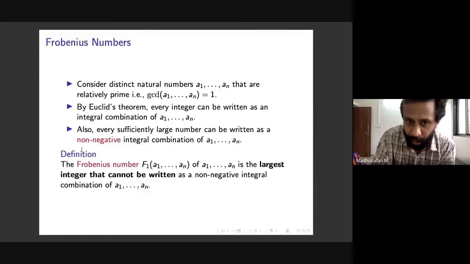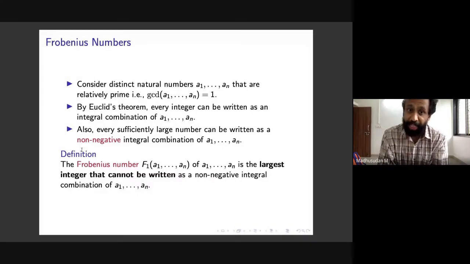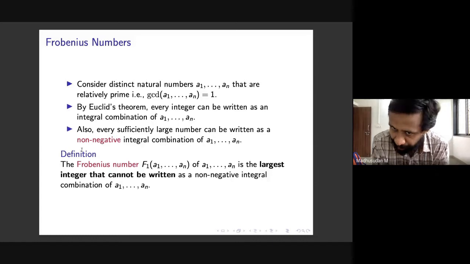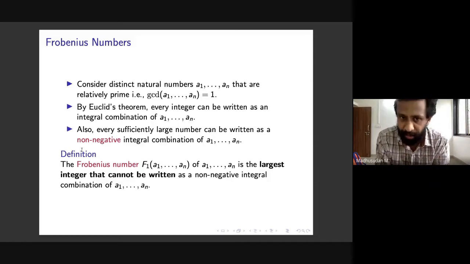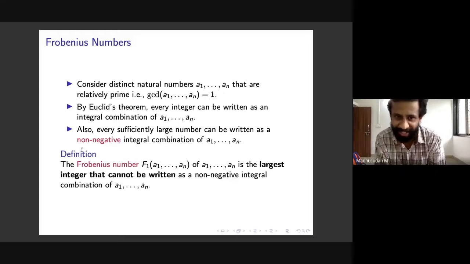But something else is also true: if you're interested in non-negative integral combinations of a1 to an instead of just integral combinations, then you can show that every sufficiently large number can be written as a non-negative integral combination of a1 to an. Note that a1 to an are relatively prime, so this is really crucial. This is a little exercise that I would encourage the students to try. There's a little trick that you need, and then you see it immediately. You can let me know how it goes, and I'd be happy to share that little trick.